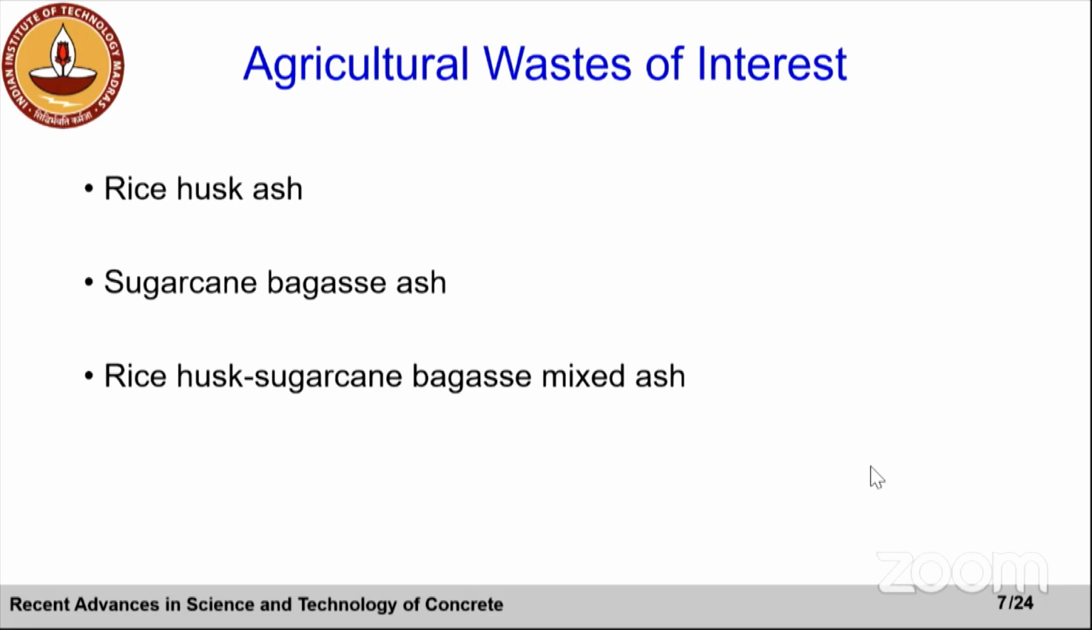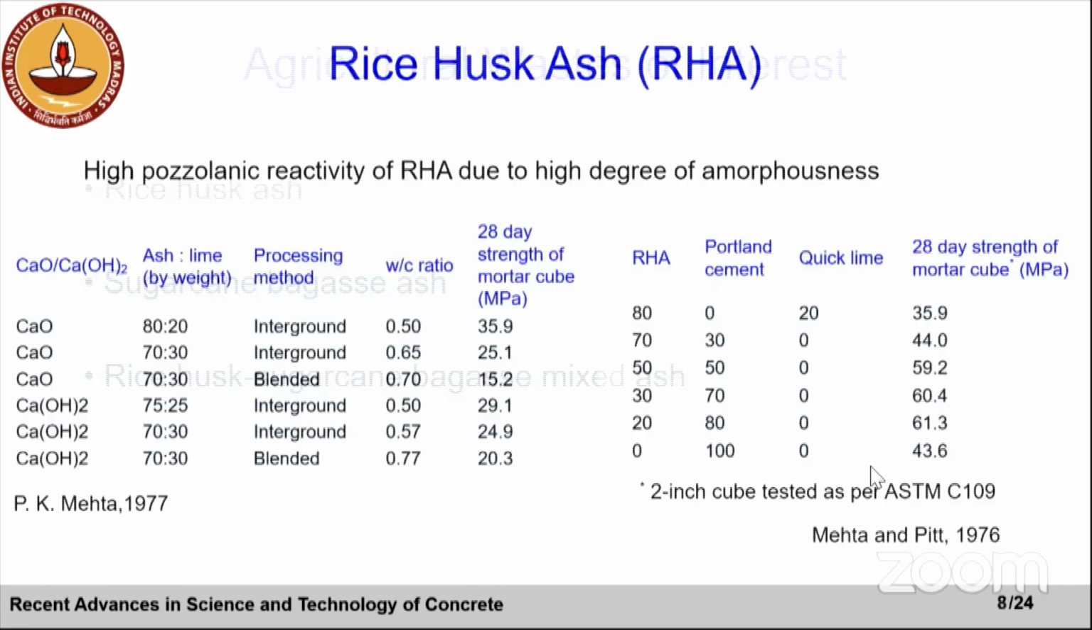So first, I would just go over a few earlier studies. For example, rice husk ash is a highly pozzolanic material, as you can now understand. And the late Professor P.K. Mehta did one of the earliest works on the utilization of rice husk ash. This is just the data from the work he did in the late 70s, where you can see what happens when you add rice husk ash with lime.